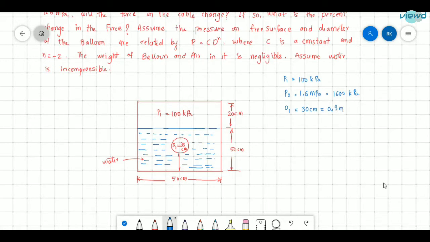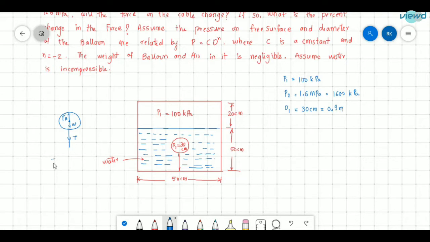So how do we know if the tension changes or not? We have seen the free body diagram in the last video. Weight will be acting downwards, buoyancy force will be acting upwards, and the tension T will be acting away from the body.